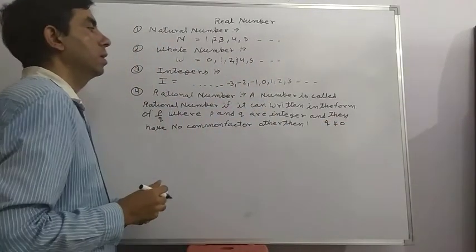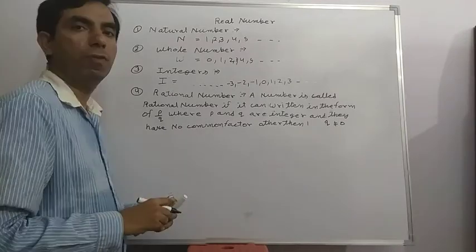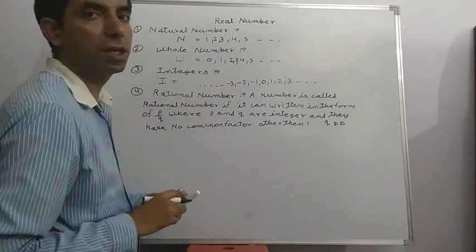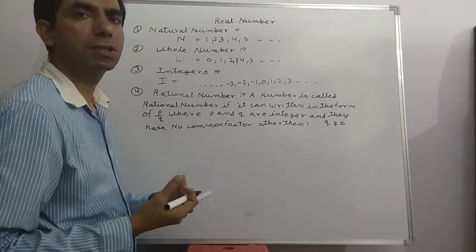Means a number is called rational number if it can be written in the form of P upon Q, where P and Q are integers. Integers we can write in many ways.